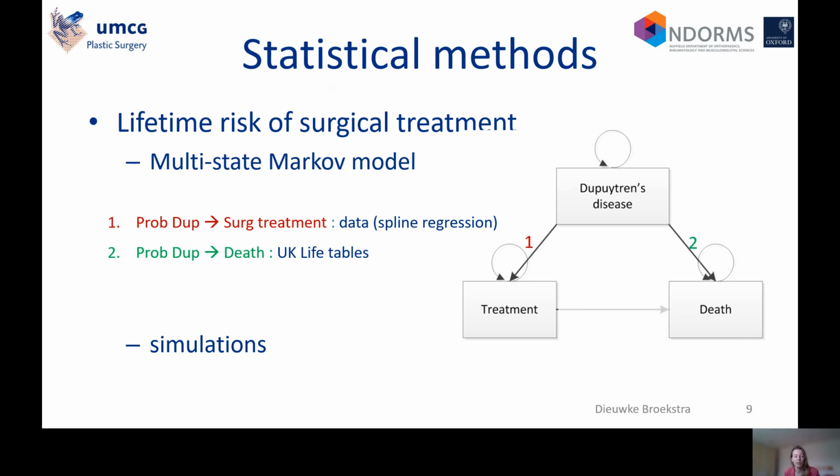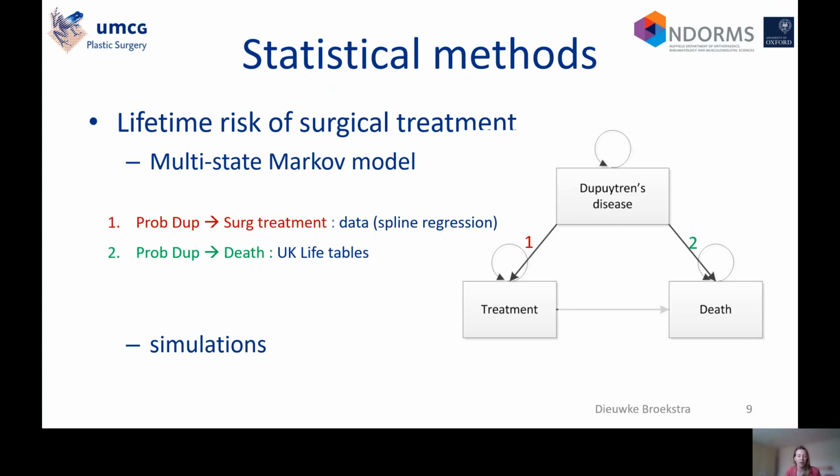The transition probability of moving from the Dupuytren's state to the treatment state was estimated using the data, specifically spline regression. The transition probability of moving from the Dupuytren's state to the death state was derived from UK life tables of the Office of National Statistics. Then we ran simulations.